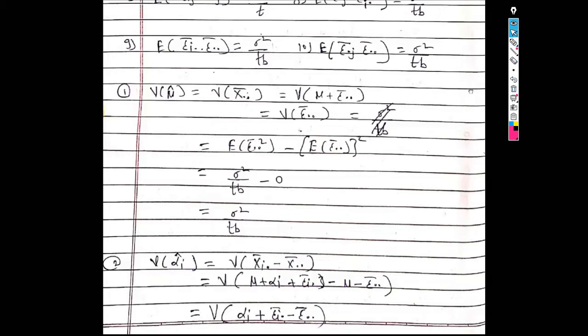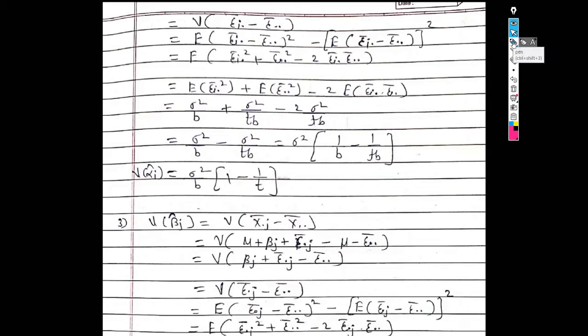In the next step, alpha i is a constant term, so its variance is 0. We get the variance of epsilon i dot bar minus epsilon dot dot bar. Now use the definition of variance. We get the expected value of the square of epsilon i dot bar minus epsilon dot dot bar, minus the square of the expected value of epsilon i dot bar minus epsilon dot dot bar. Now take the square of this term.